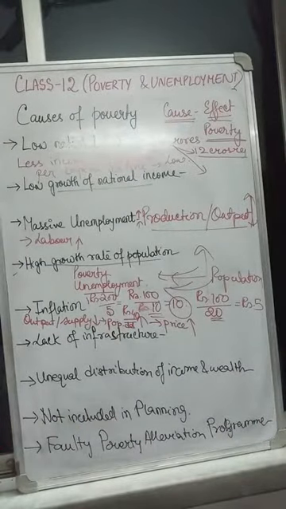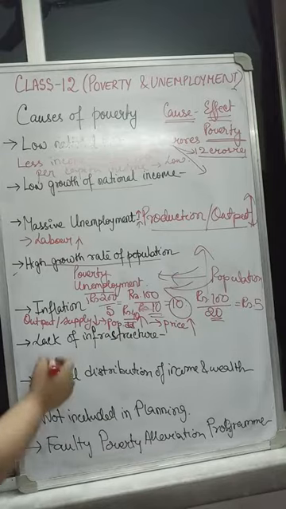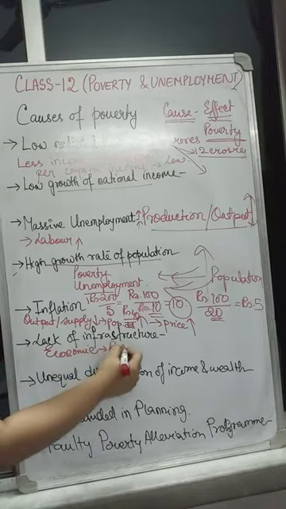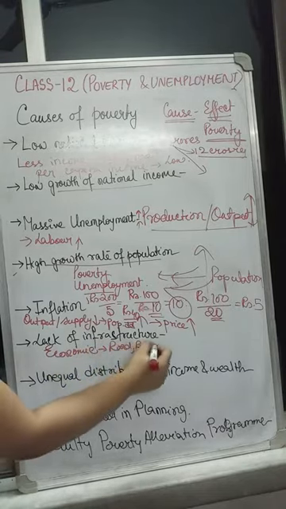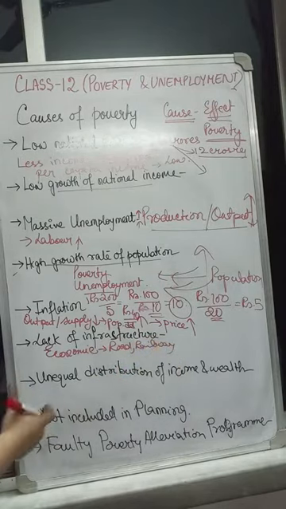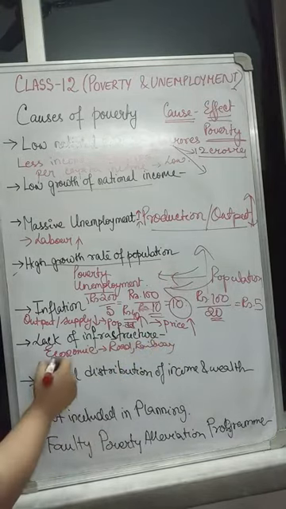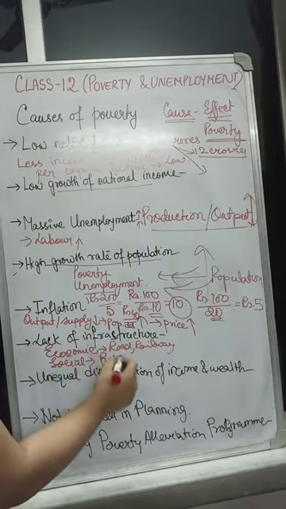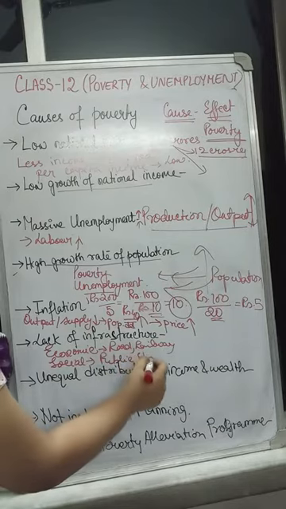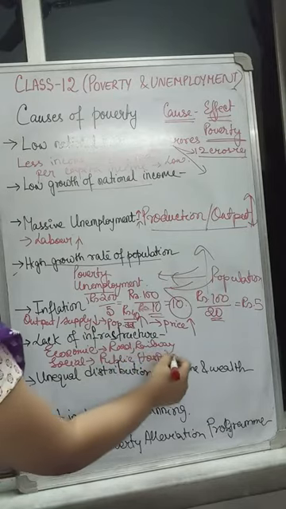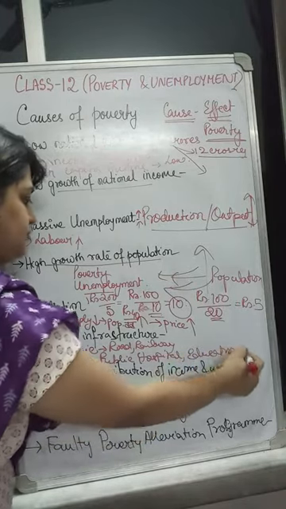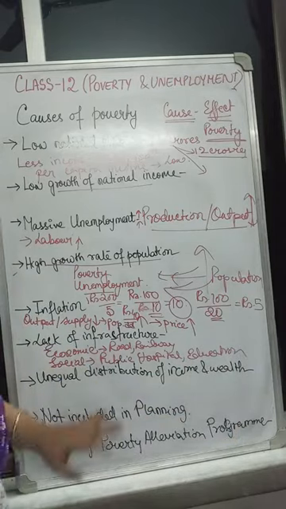Then lack of infrastructure. Now infrastructure is of two types. One is economic infrastructure, that is roads and railways and all other networks that help you connect with other areas, and the other is social infrastructure like public hospitals and the education system. Now these are lacking over here.